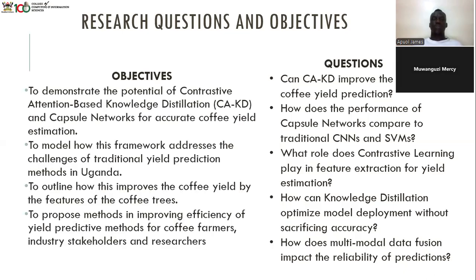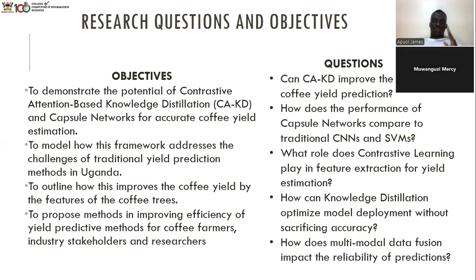Let's talk about research questions and objectives. When we developed this system, there were questions we asked about what it would do. For example, can contrastive attention knowledge distillation improve the accuracy of coffee yield prediction? How does the performance of capsule networks compare to traditional CNNs and SVMs?